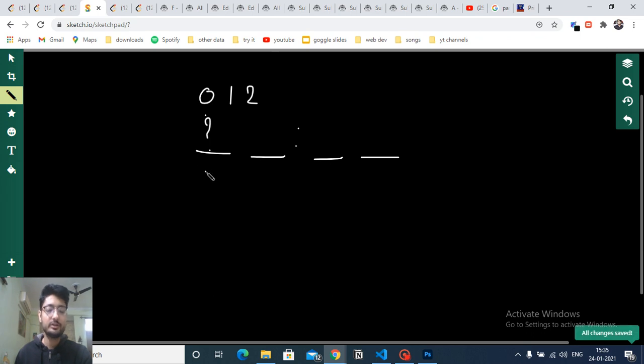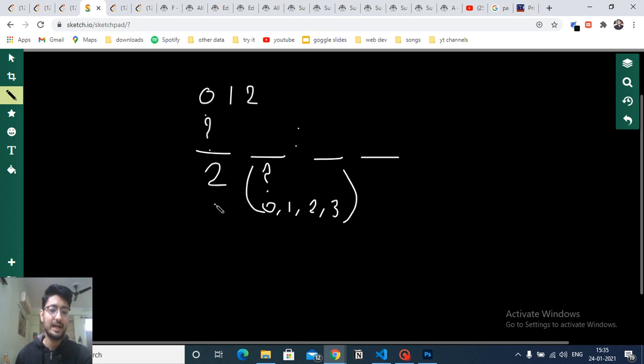We can always put a 2 here if the next is a question mark, or the next is 0, 1, 2 or 3. If all of these are possible in this position, then we are good to go and write a 2 here, or else we have to write a 1. And for a 1, the next can be anything possible. It can be a question mark, it can be a 0, 1, 2, 3 till 9. Anything is possible because this is a valid answer. We want to maximize this. Now we have filled this position.